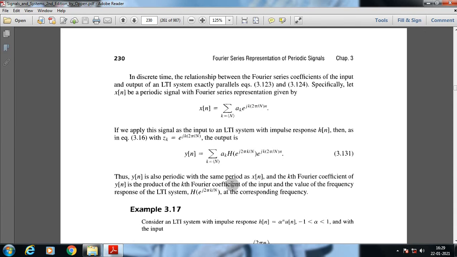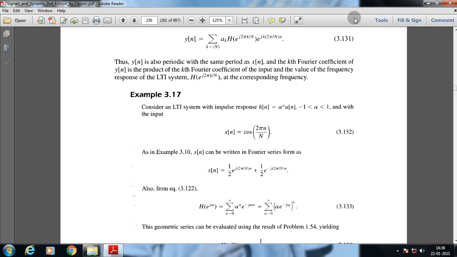Thus, y[n] is also periodic with the same period as x[n], and the kth Fourier coefficient of y[n] is the product of the kth Fourier coefficient of the input and the value of the frequency response of the LTI system at the corresponding frequency. Okay, so let's take the example of 3.17. Consider an LTI system with impulse response.